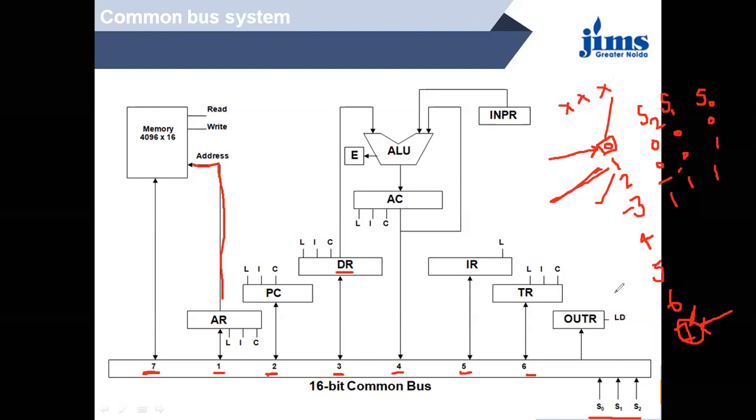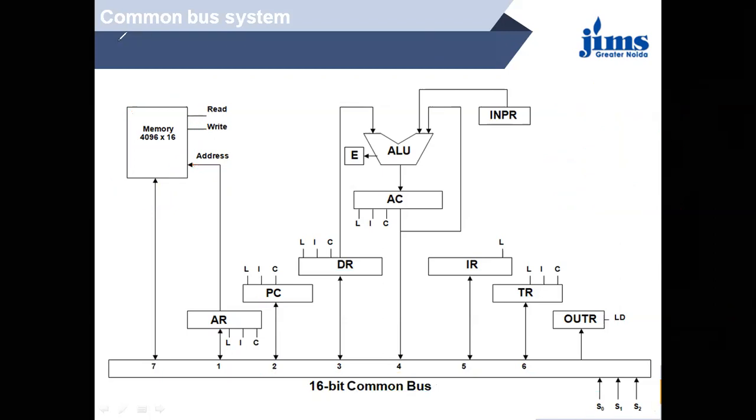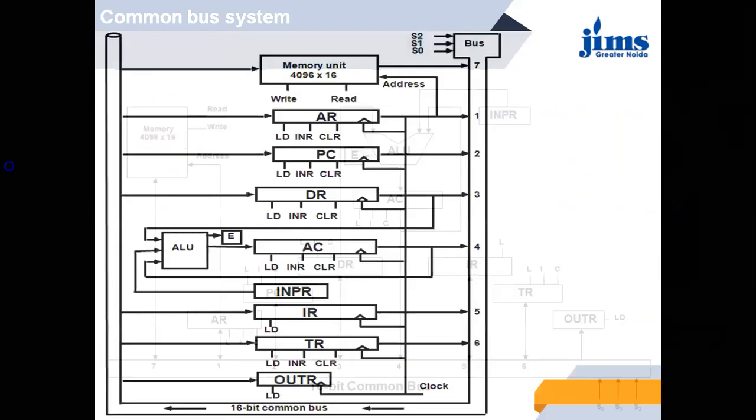So these are the combinations. This is the selection line. Based on this selection line, we can select the memory, the address register, the program counter, the data register, the input or output register, whatever registers we have to select, and these are connected with a 16-bit common bus. These all are connected with a 16-bit common bus.